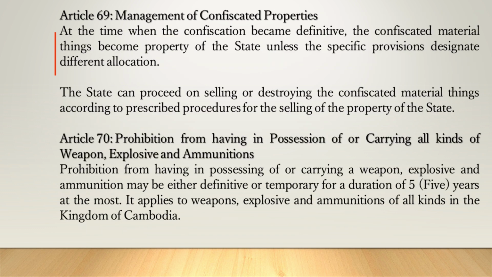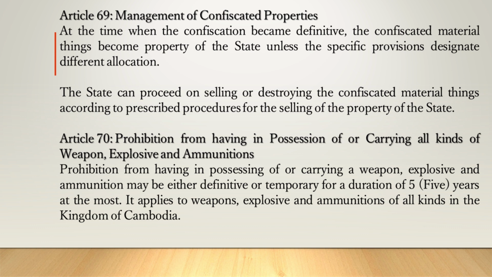Article 69. Management of confiscated properties. At the time when the confiscation becomes definitive, the confiscated material things become property of the state unless specific provisions designate a different allocation. The state can proceed to sell or destroy the confiscated material things according to prescribed procedures for the selling of the property of the state.